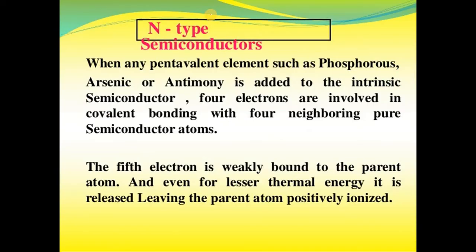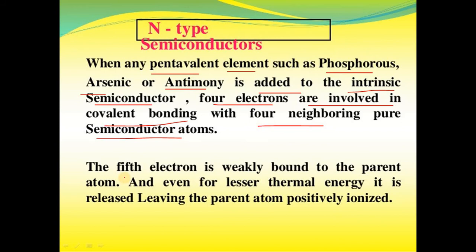So next one is the n-type semiconductor. When any pentavalent element such as phosphorus, arsenic and antimony is added to the intrinsic semiconductor, 4 electrons are involved in covalent bonding with 4 neighboring pure semiconductor atoms, and the fifth electron is weakly bound to the parent atom, and even for lesser thermal energy it is released, leaving the parent atom positively ionized.